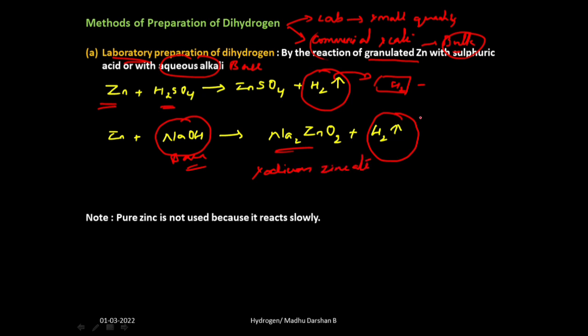Sodium zincate. So what do you mean by granulated zinc? Granulated zinc is nothing but powdered zinc. You remember it like that. Powdered zinc, like grains or crystals. That is known as granulated zinc.